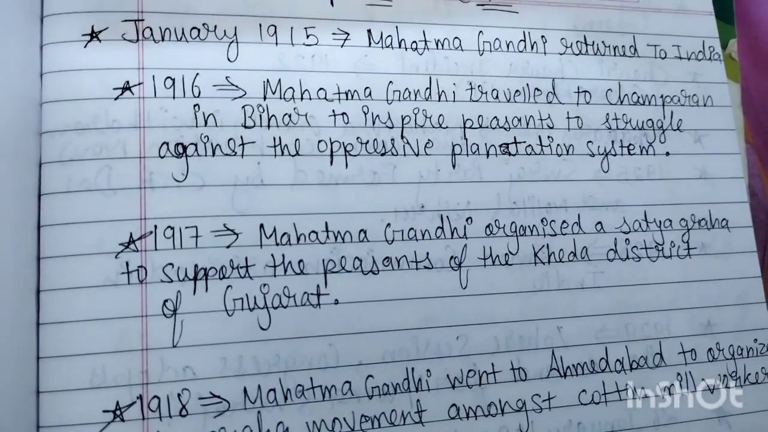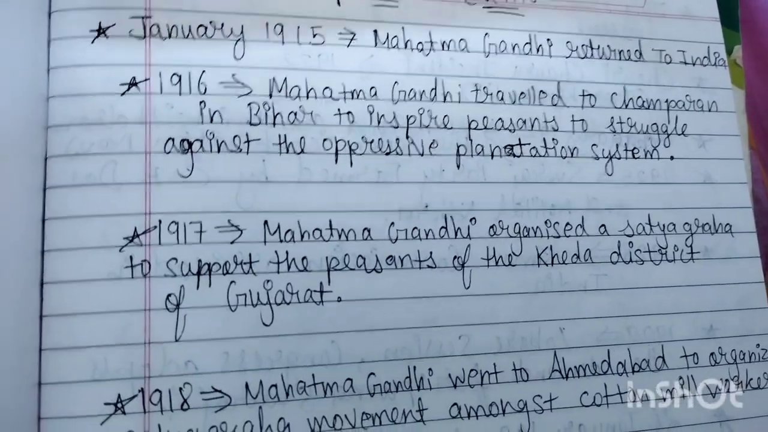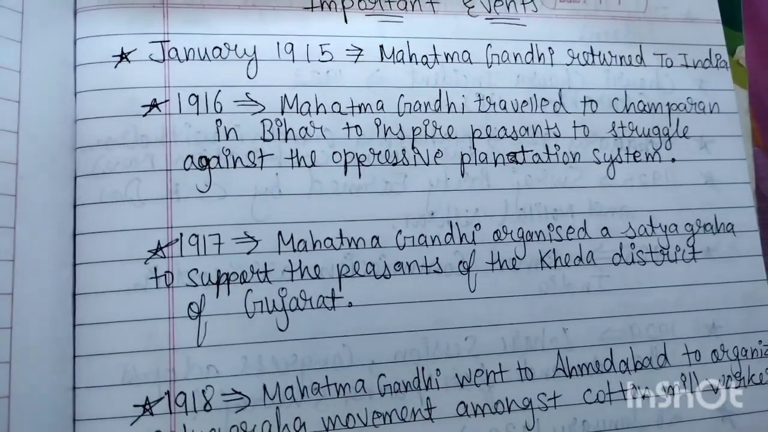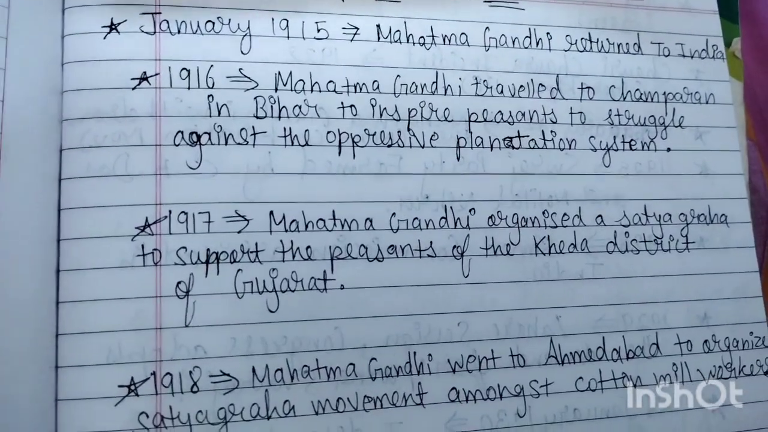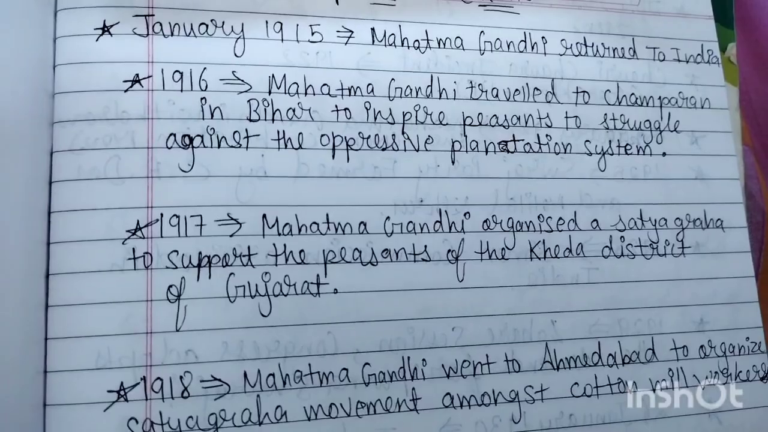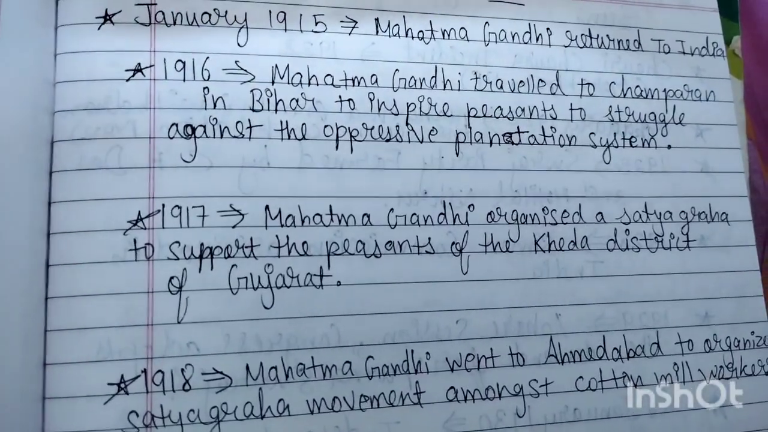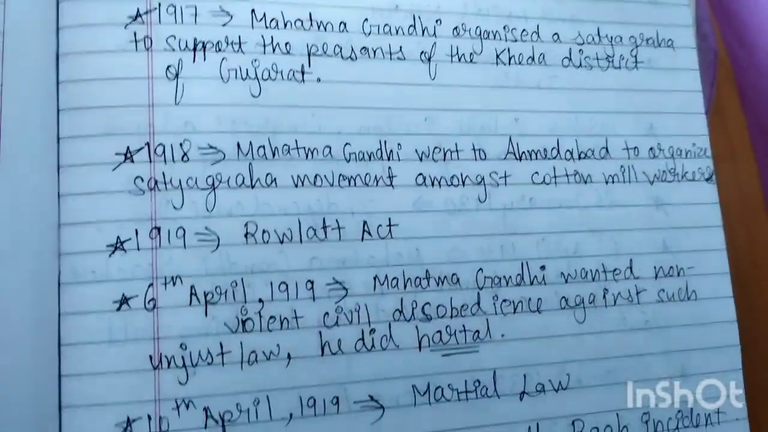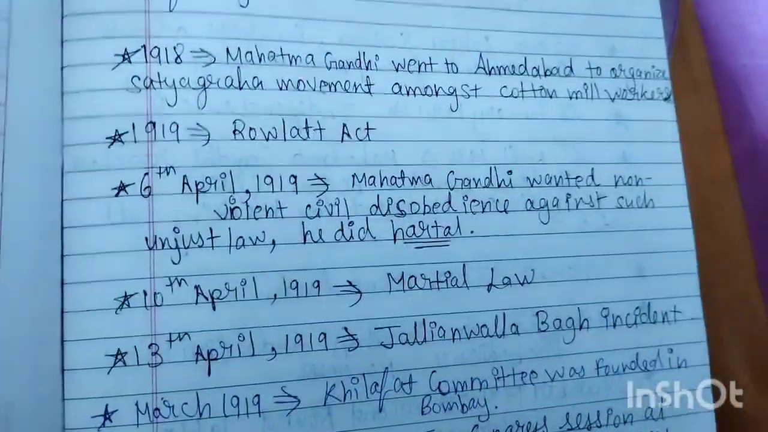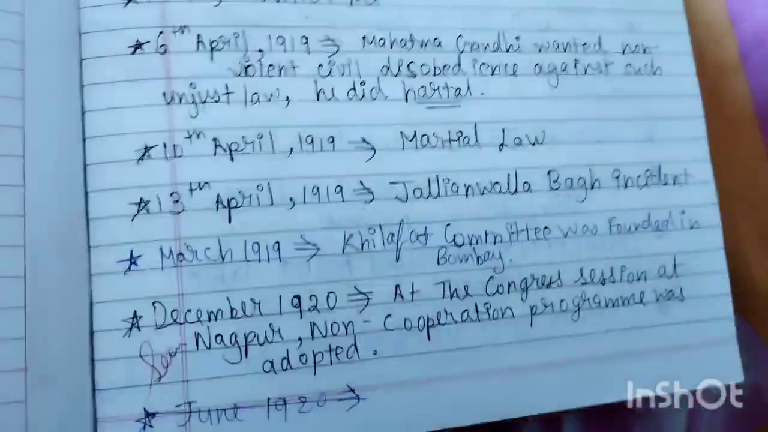So it started with January 1915. Mahatma Gandhi returned to India from South Africa. These are the years or some dates that are in chronological order. So you can see it, you can memorize the chapter, you can just see the things that happened.